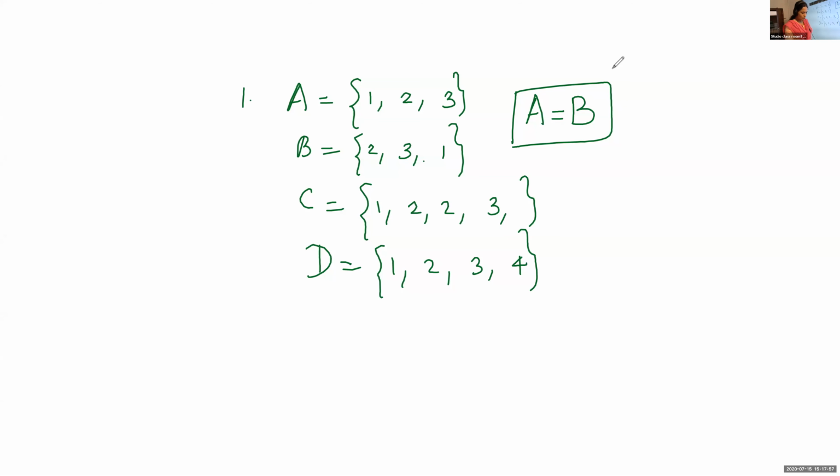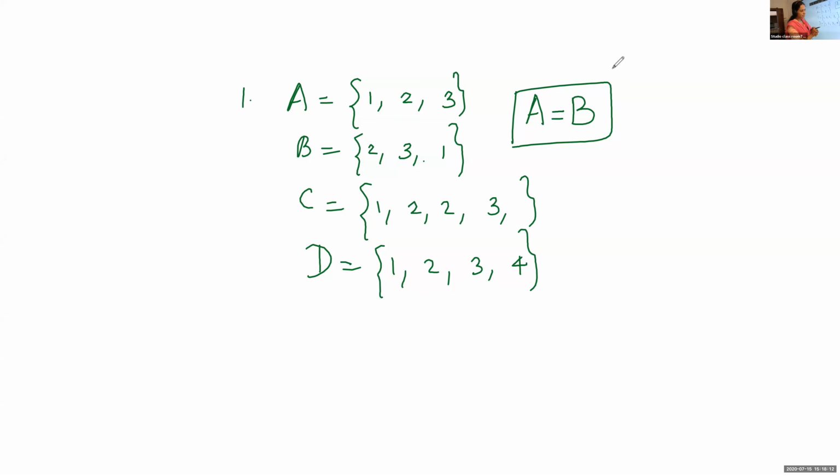So, two sets A and B are said to be equal if every element of A is also an element of B, and the reverse should happen. Every element of B is also an element of A.